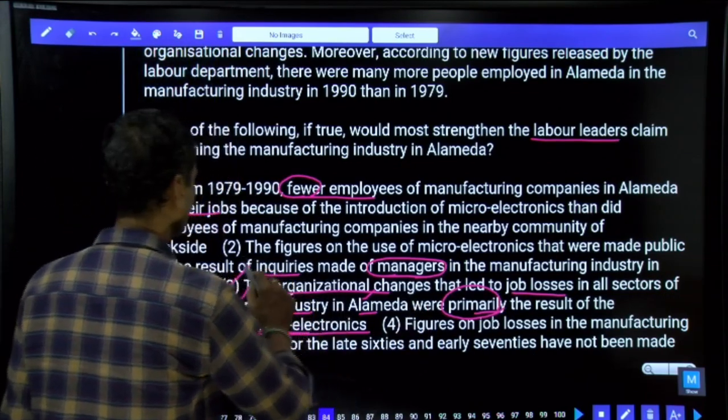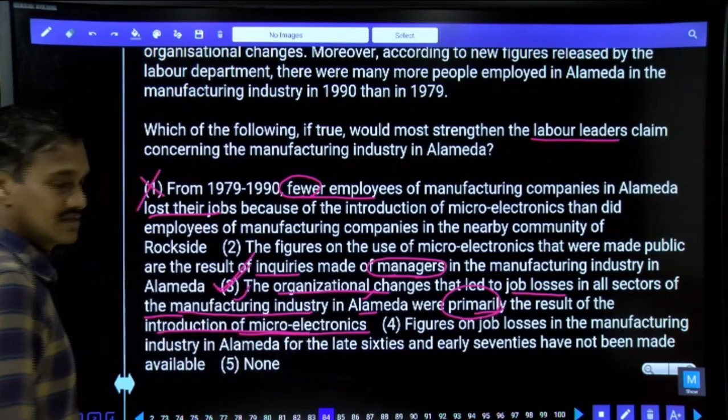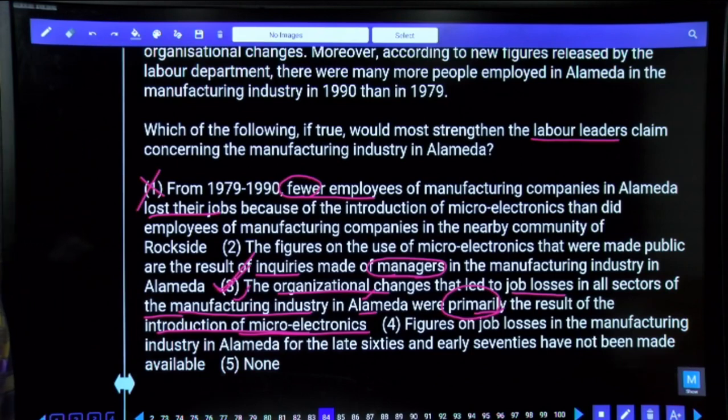Now, the third one is what? The third one is directly stating, strengthening the above condition. Clear now? Hence, what is your answer? Choice 3 is the answer.